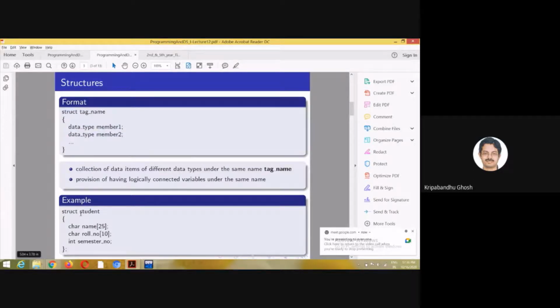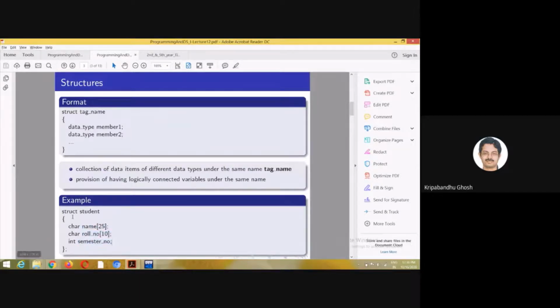You can name a data type of your own that can be student, and within that you can declare some basic data types, like you can put name, you can put roll number, and you can put semester.